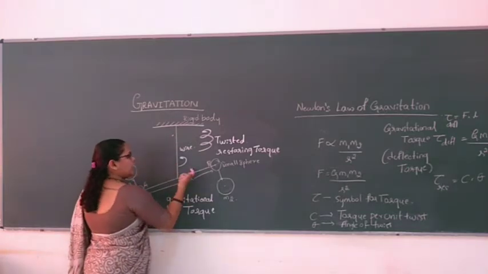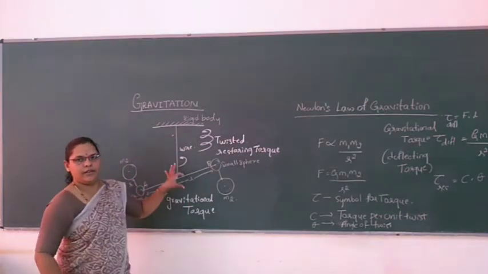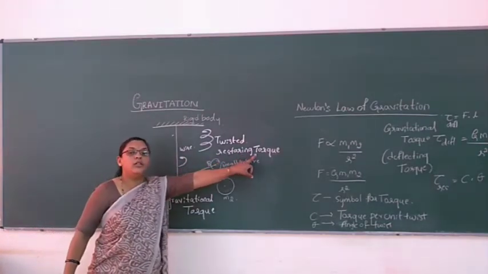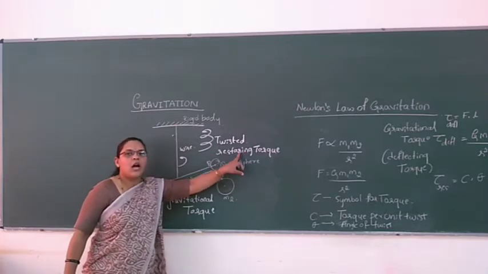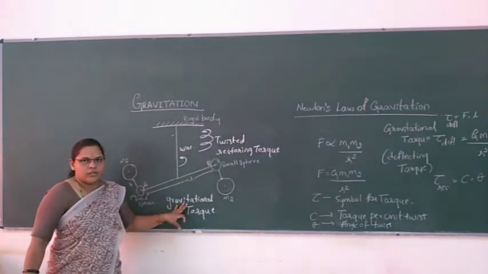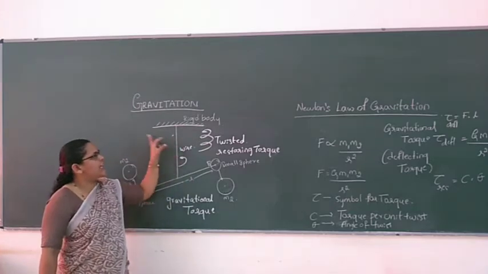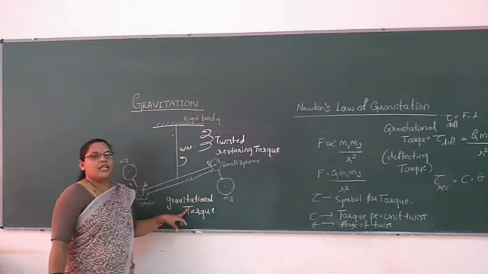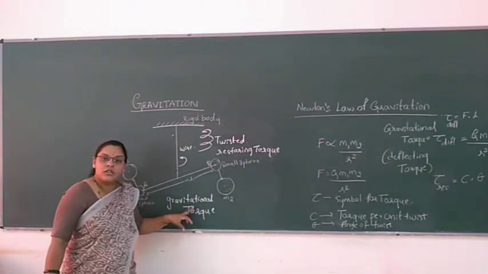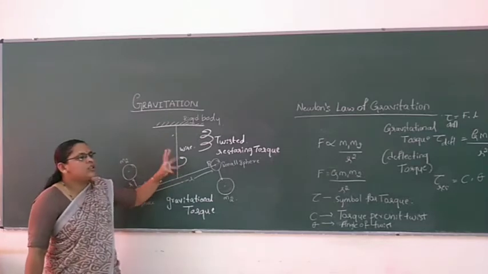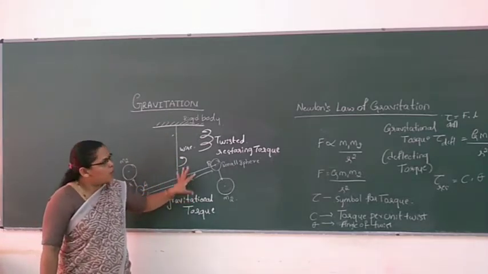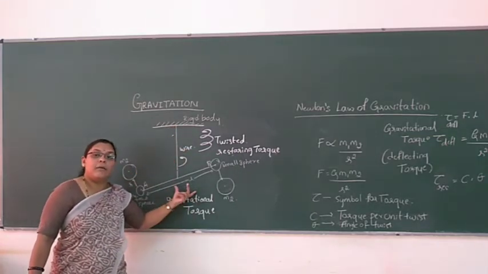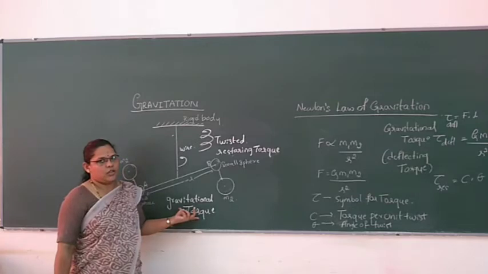So it will start rotating and the wire gets twisted, and the twisting of this wire gives a restoring torque. That restoring torque opposes the gravitational torque. The more the twist takes place in the wire, the more the restoring torque opposes the gravitational torque. This process takes place until the restoring torque on the wire and the gravitational torque in the bar become equal to each other.